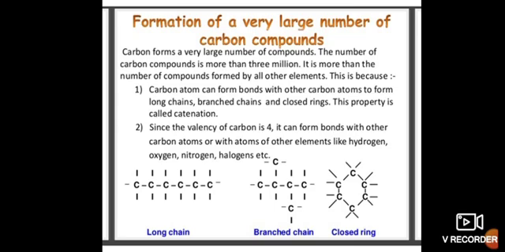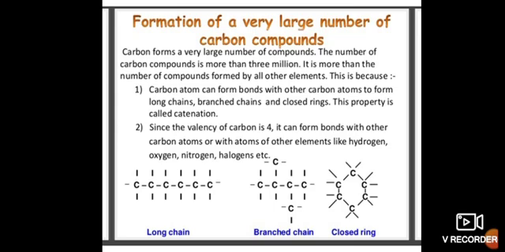This is because carbon atoms can bond with other carbon atoms to form long chains, branched chains, and closed chains. This property is called catenation.